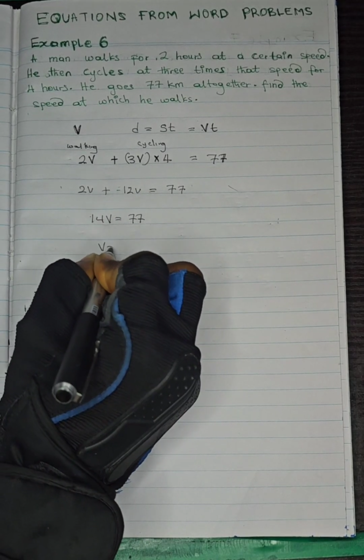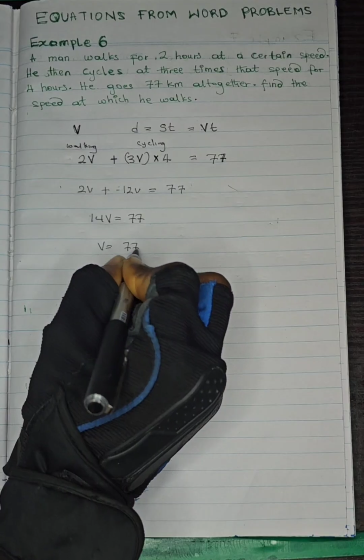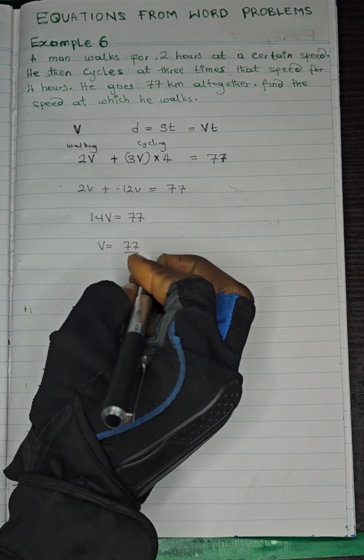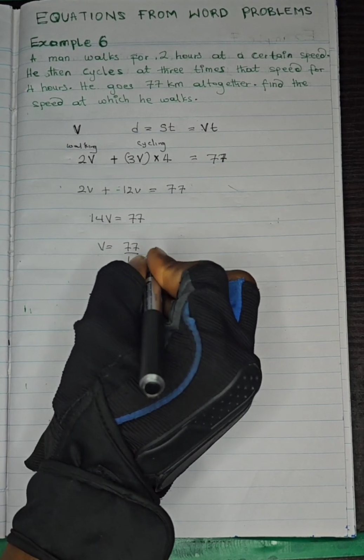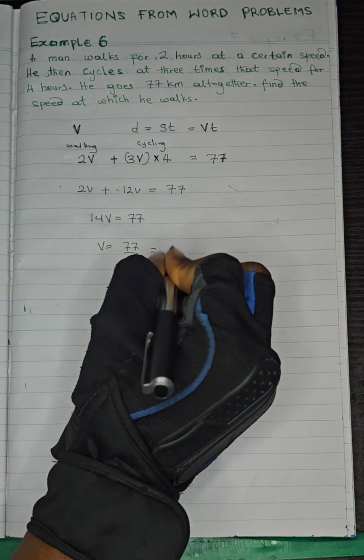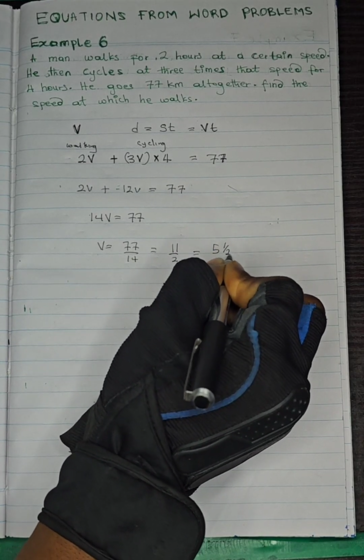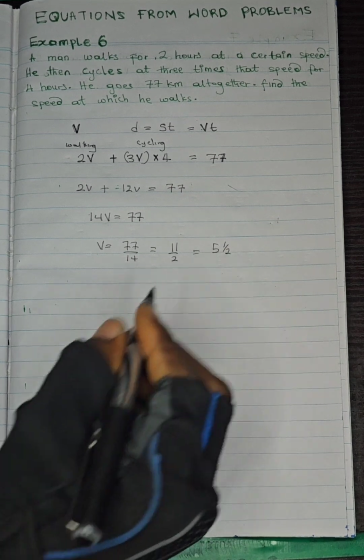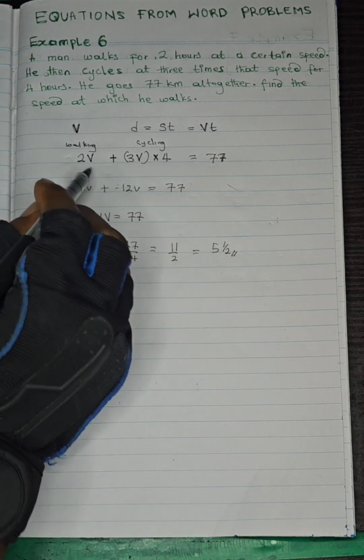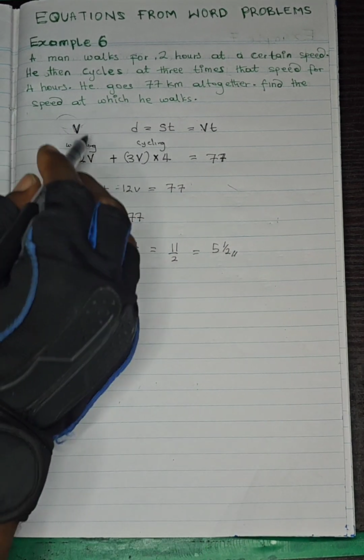So therefore v will now be 77 over 14. And this will give us 7 into 77 is 11, over 2, which is like 5.5. So this is the speed, because v, as we said, was the speed when he was walking.